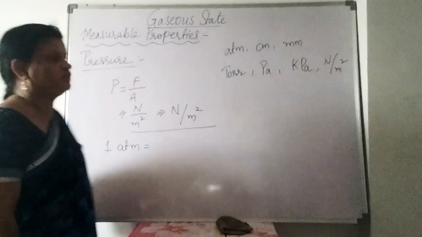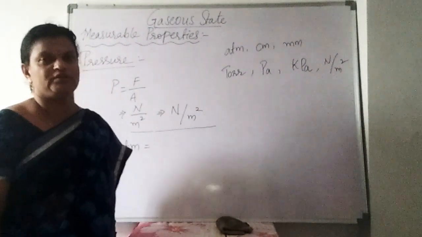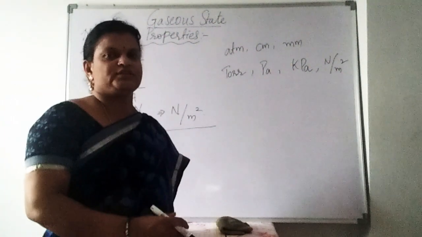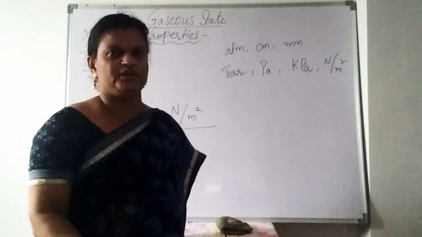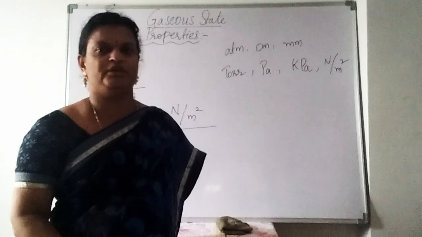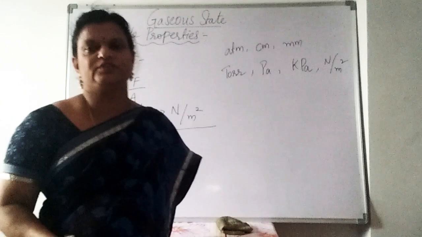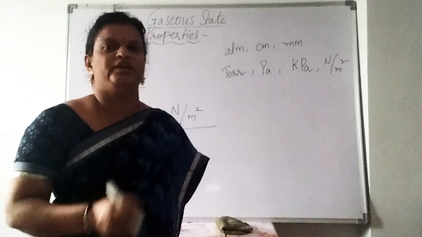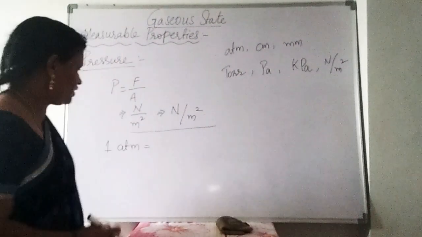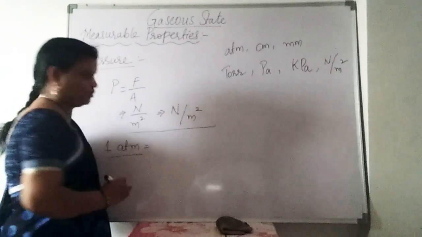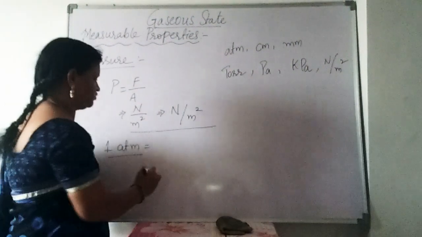Here, how to convert one unit into another unit. First of all we will see one atmosphere is equal to how many torrs, how many millimeters, how many centimeters, how many Newton by meter square. Then we will see with the help of some examples how to convert one unit into another unit. So we have here one atmosphere, one atmosphere is equal to